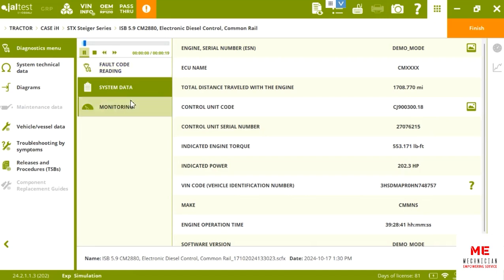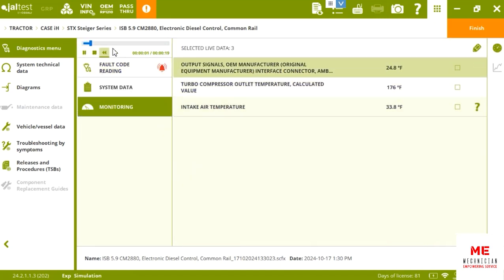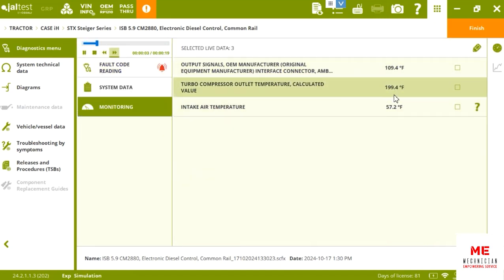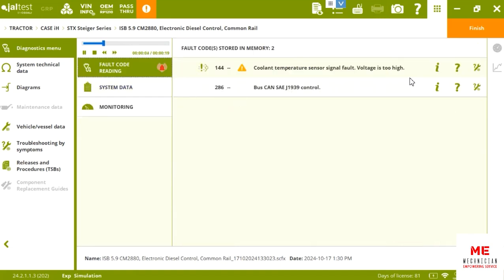Here's where you play the recording and you can see throughout the timing where the value is at, and also the faults.